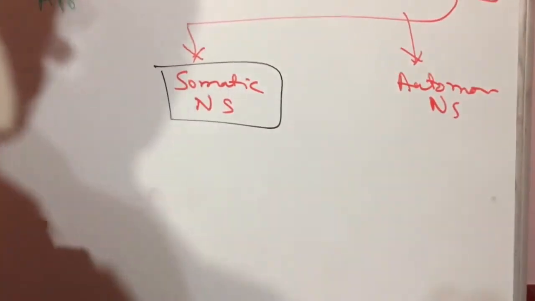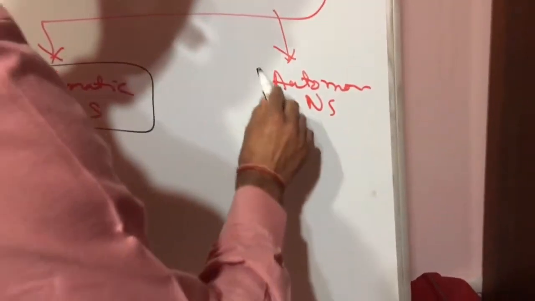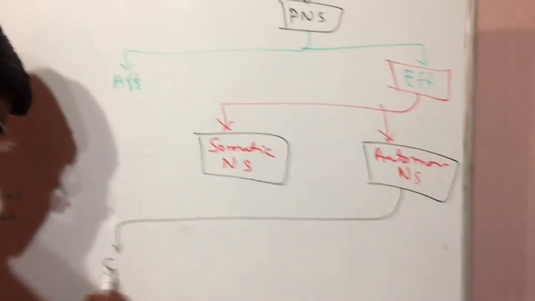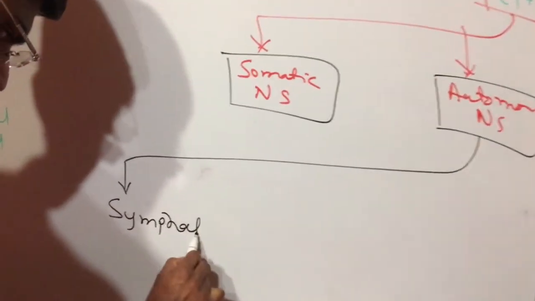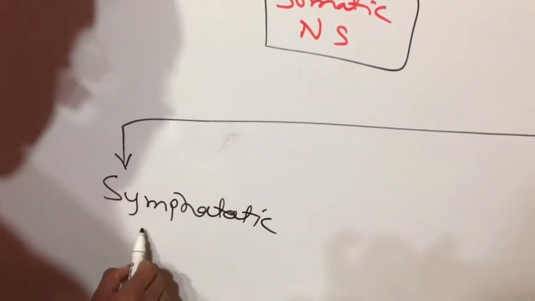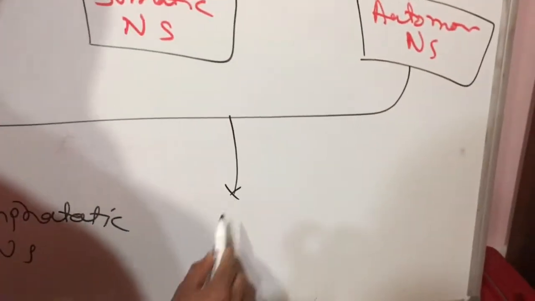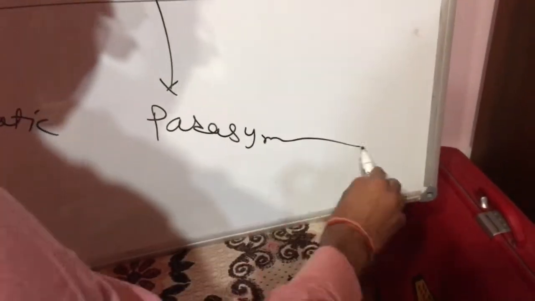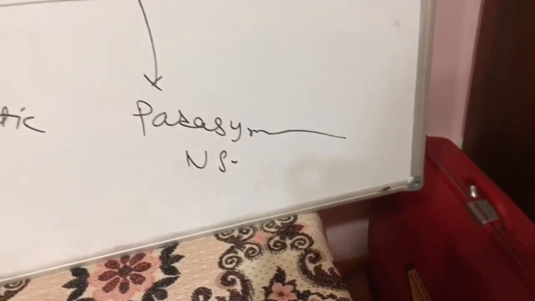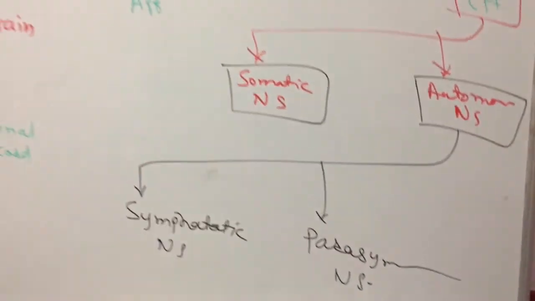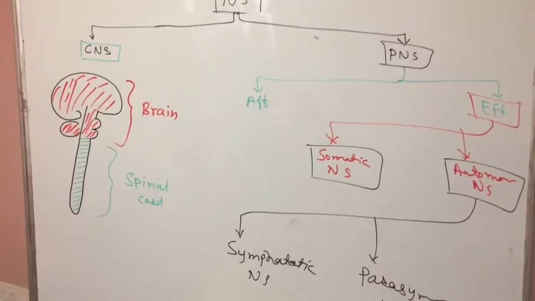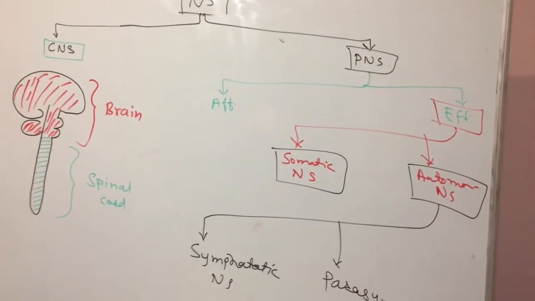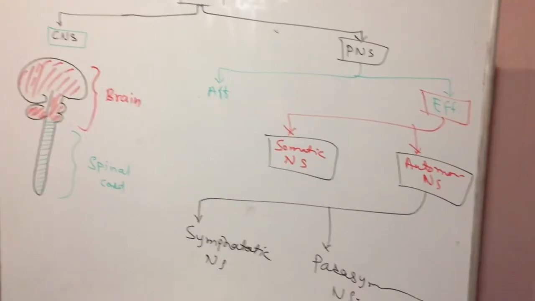The autonomic nervous system has further divisions: the sympathetic nervous system and the parasympathetic nervous system. This is another classification of the nervous system, and the CNS also has the brain and the spinal cord. Next, can anybody tell me how the nervous system is made up?